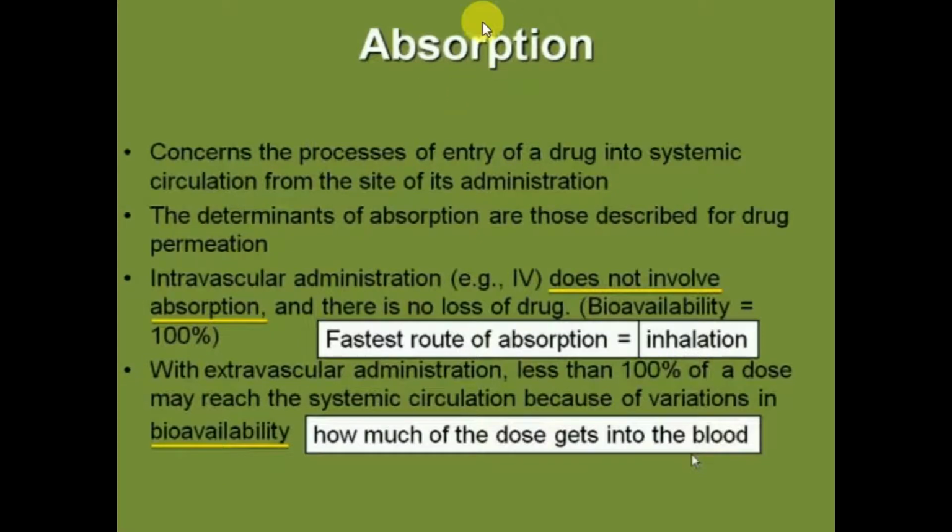Next, we will look into absorption. Absorption concerns the process of entry of drug into systemic circulation from the site of its administration. The determinants of absorption are those described for drug permeation. Those were lipid solubility, aqueous solubility, surface area, and vascularity.